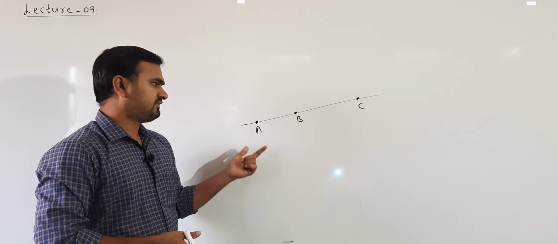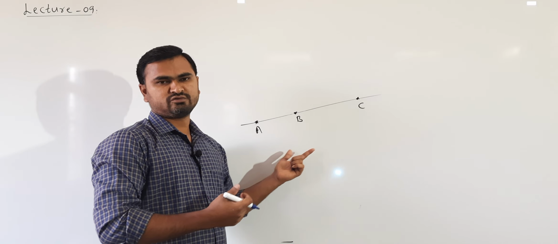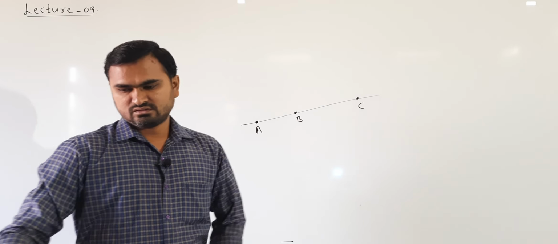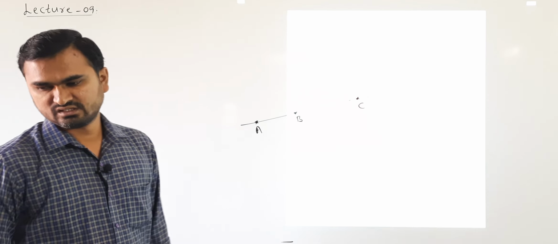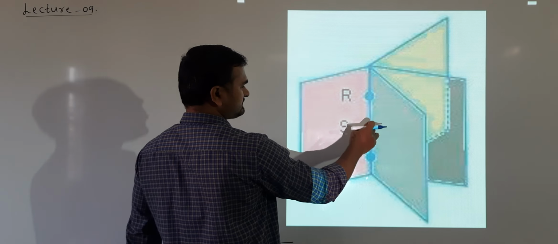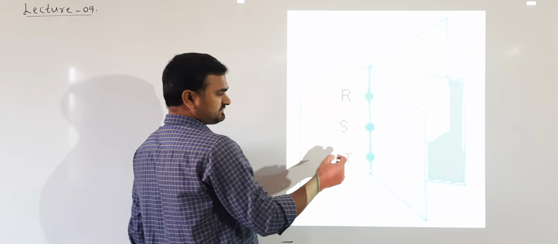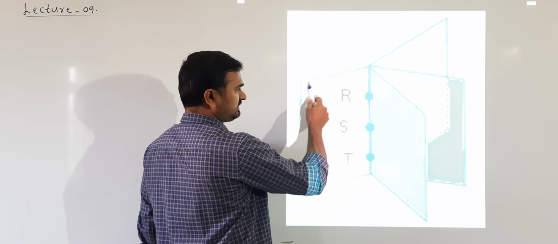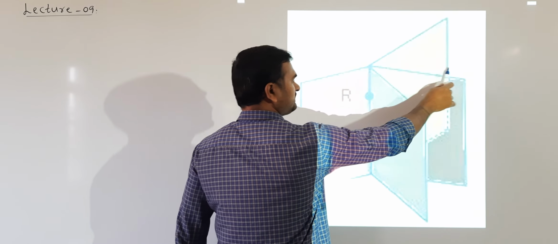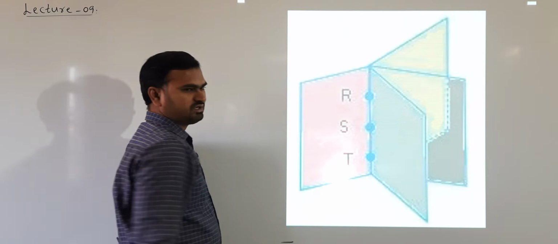So whenever we have 3 points which are collinear, we simply write there exist infinite number of planes passing through these 3 collinear points. Now diagrammatically we can show like this. Observe here, the 3 points R, S, T are lying on the same line. The points are collinear. So how many planes can we determine passing through these points? This is one plane, this is another plane, again one more plane like this, another plane like this. So we can extend up to infinite number of planes.